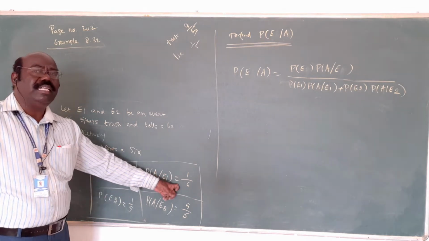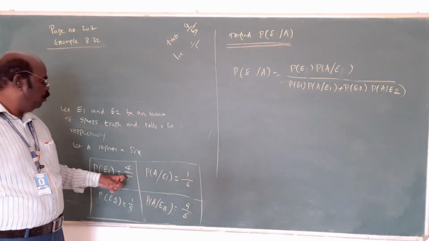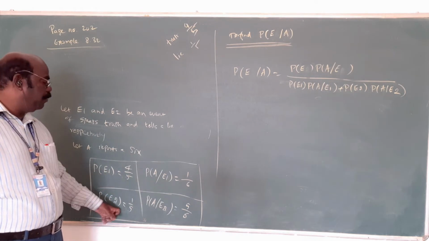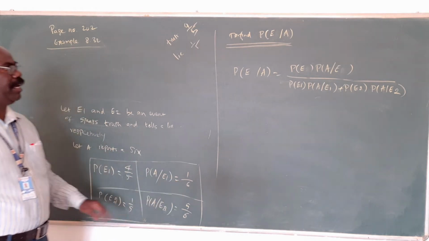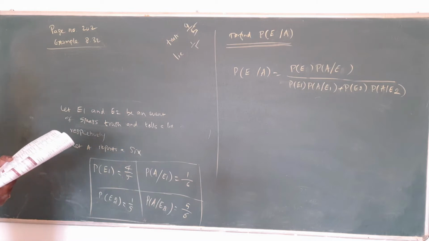A die is thrown, 6 appears: 1 by 6. Out of 5 numbers, 4 are given. The remaining number is 1 by 5, the remaining number is 5 by 6. This is the idea. Now, what is being asked?